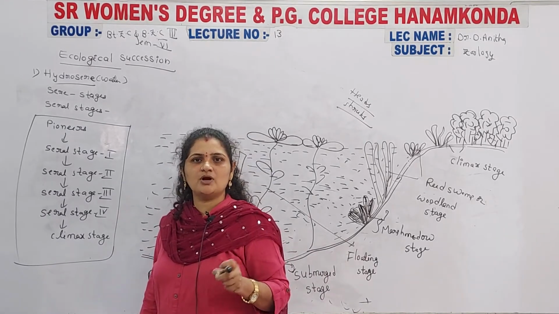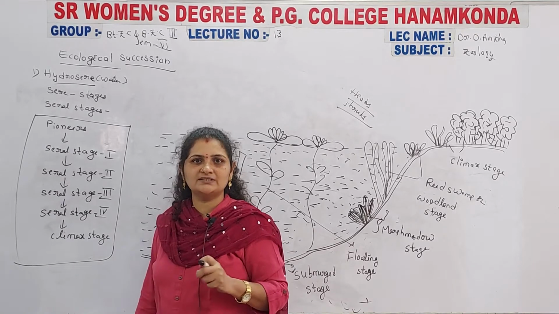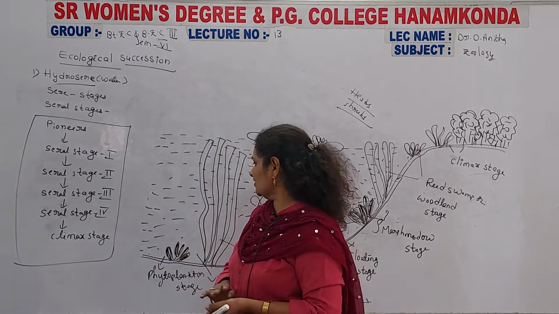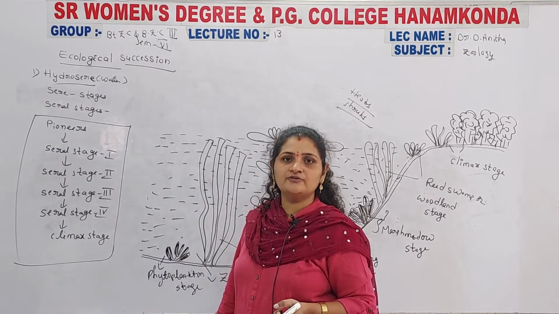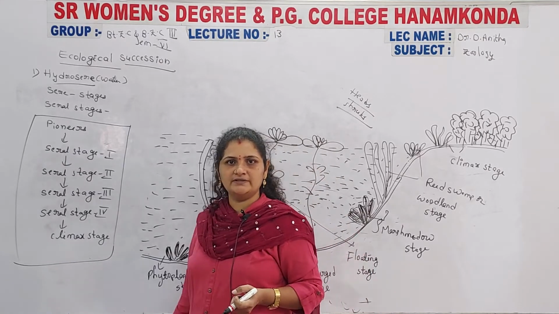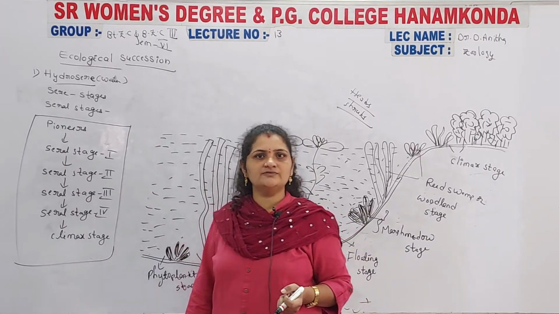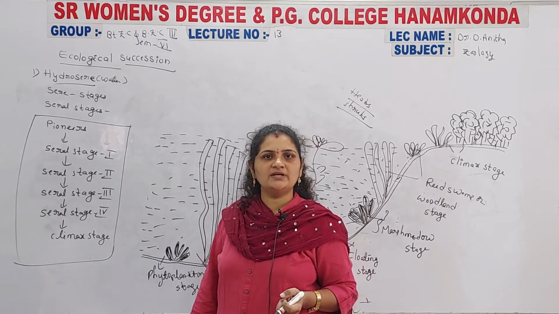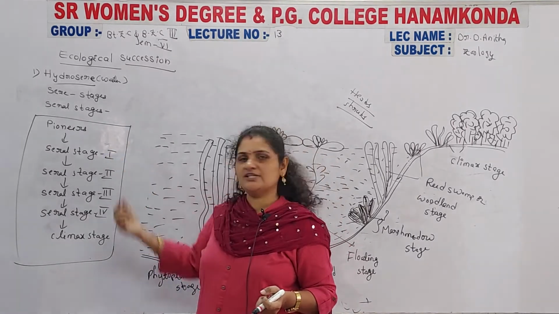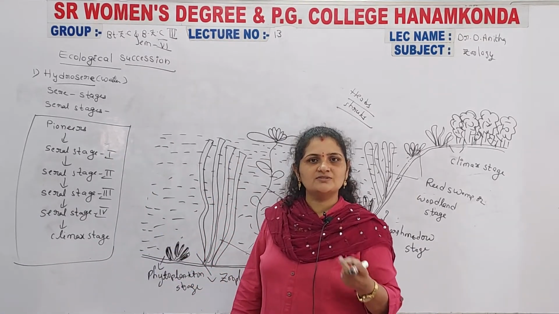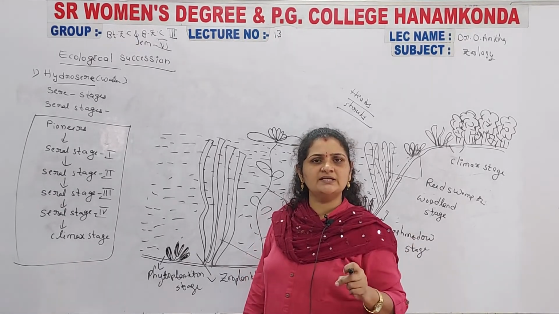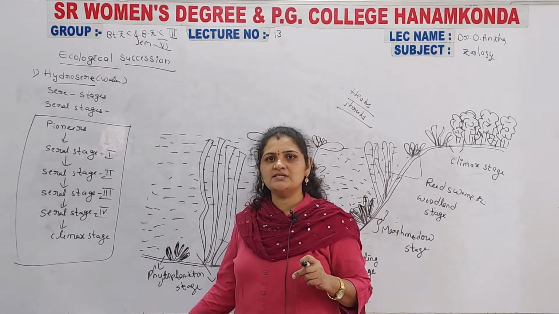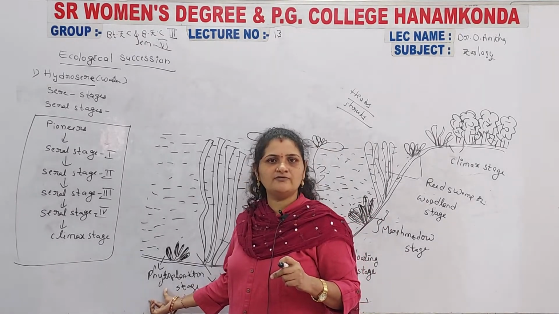So, how was the reconstruction of the water media, the hydrosphere, started? It started with the phytoplankton stage. You know the blue green algae very well. Those blue green algae are the first initiators. In an ecosystem, mainly a water ecosystem, the pioneers are always the initiators. Those are mainly used to start the reconstruction mechanism in an ecosystem, which occurs inside the water media. So, the pioneers here, the initiators, are the phytoplanktons.